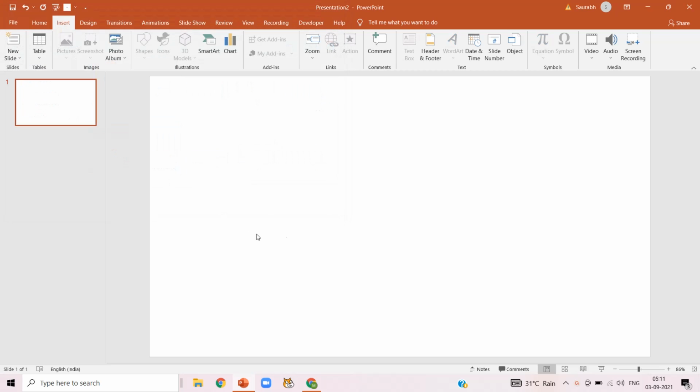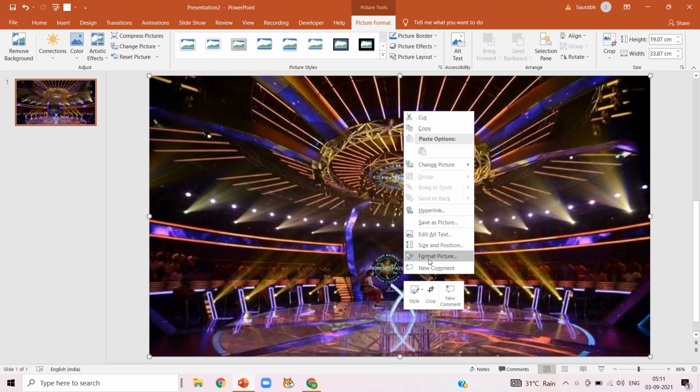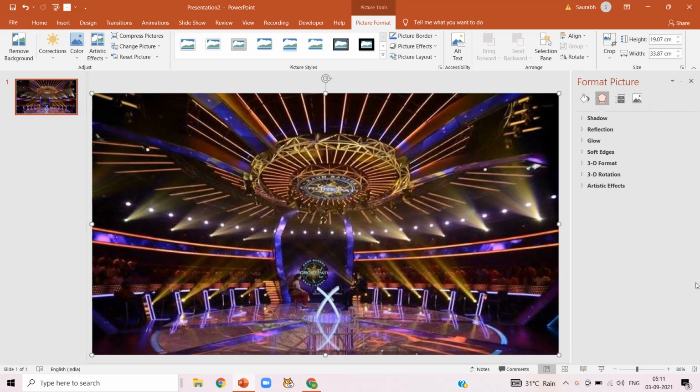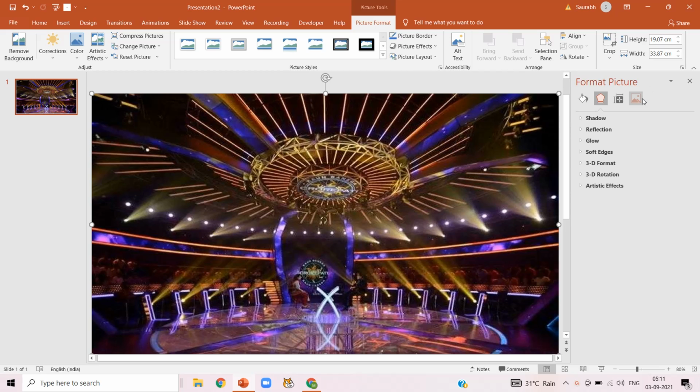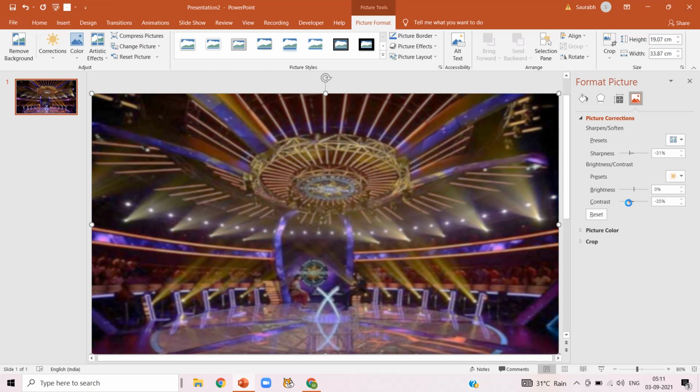And I am going to insert a setup of KBC as a background image. Now right click, Format Picture. Click on the last option, click on Picture Corrections. Now I am going to decrease sharpness and contrast a little bit. We are going to decrease sharpness to 31% because I want it as a background image. This is going to be the background in our entire game.